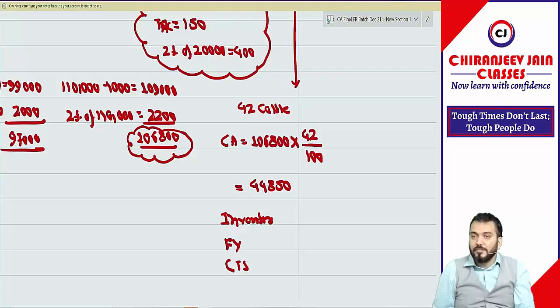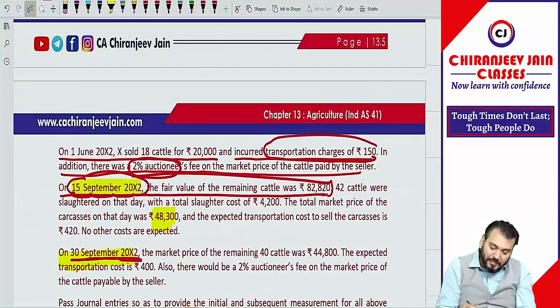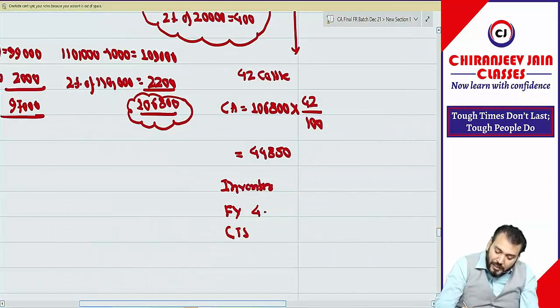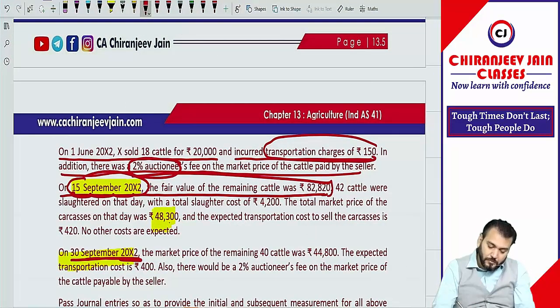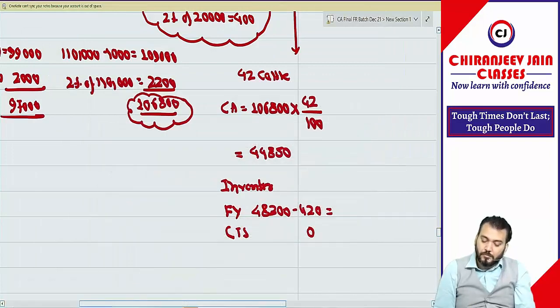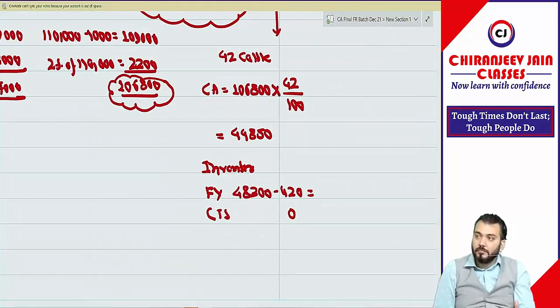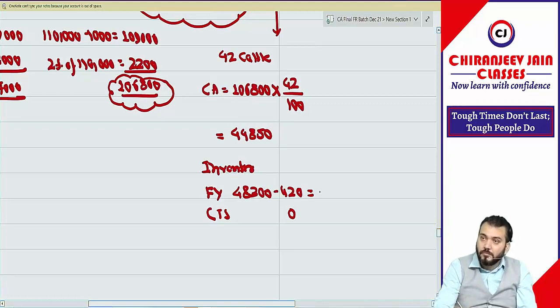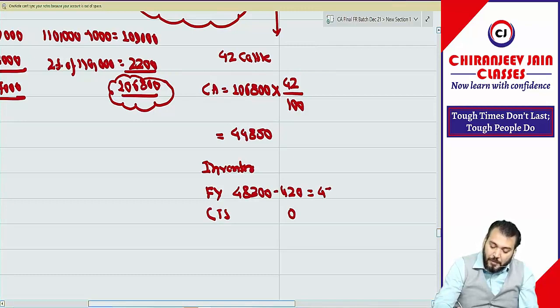What is the fair value given? Market price is 48,300 minus 420, and there is no other transaction cost. So it is 47,880.